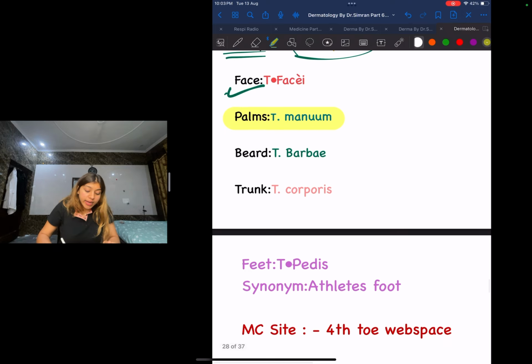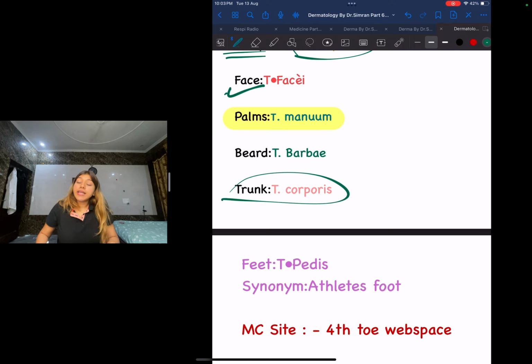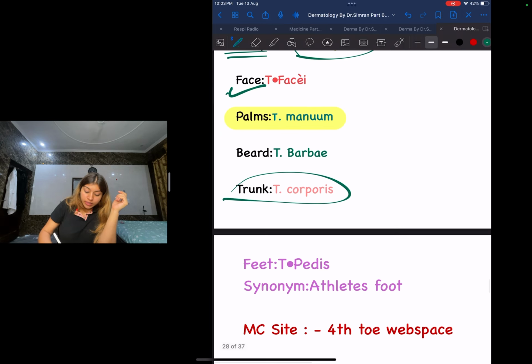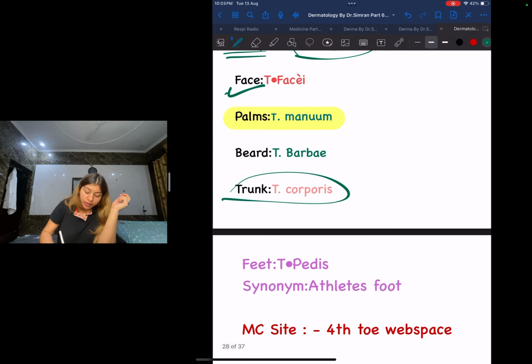Whereas guys, next is going to be for trunk. That is going to be Tinea corporis. How am I going to remember this? You guys might have seen most of the corpses in the movies are going to be like that. You know, mummies and all, they sleep like that. So where are the hands? The hands are on your trunk. So that's how I'm going to remember. So Tinea corporis is going to be involving my trunk.